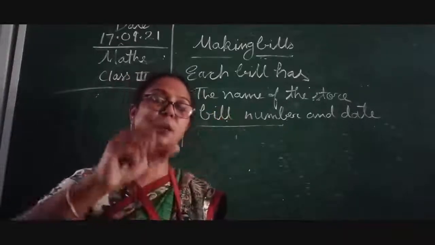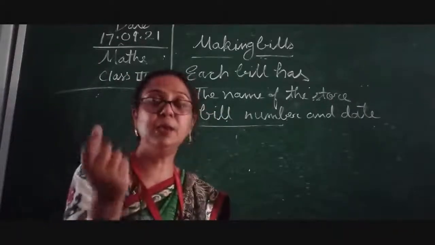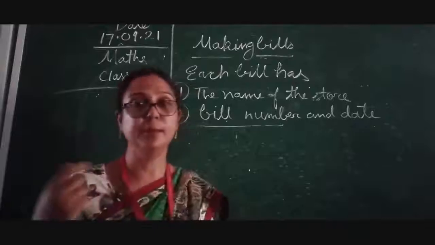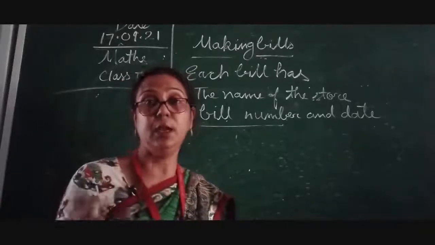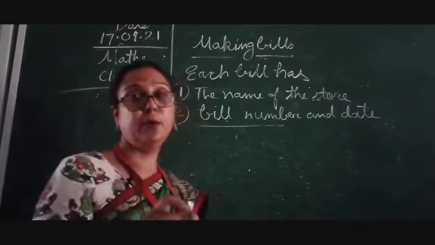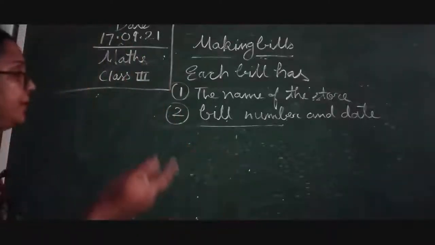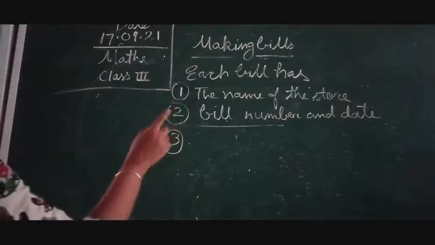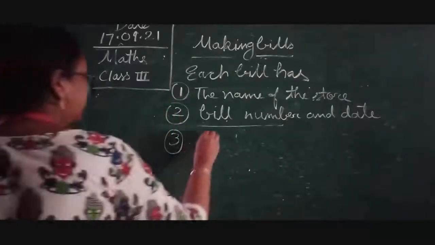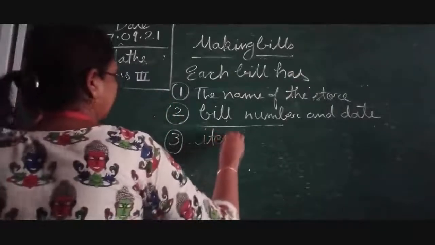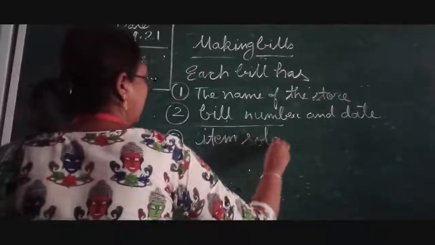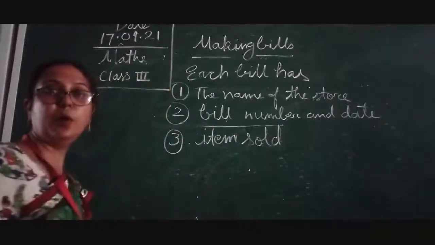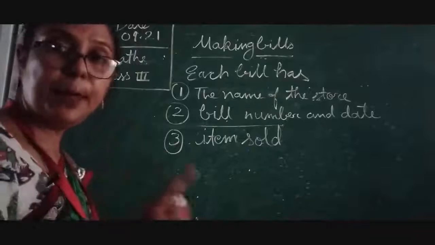So it is having a क्रमांक, Hindi में कह सकते हैं, और वो पेज नंबर्स होते हैं, तो वो बिल नंबर होता है. So that is the bill number, okay. So the bill number should be mentioned, and number 3, which is important for any bill, is the item sold. That is also very important.